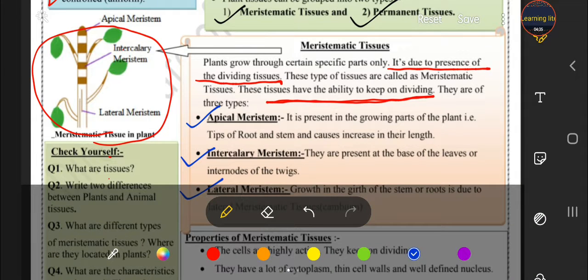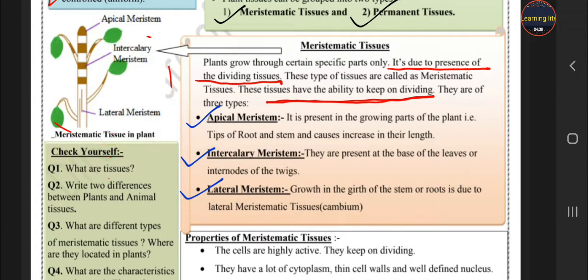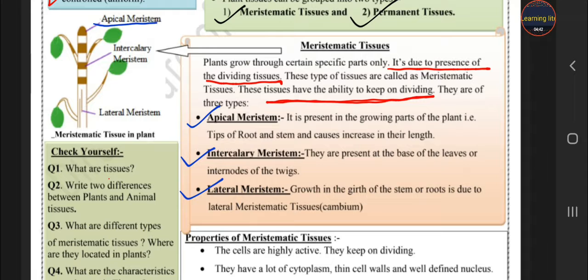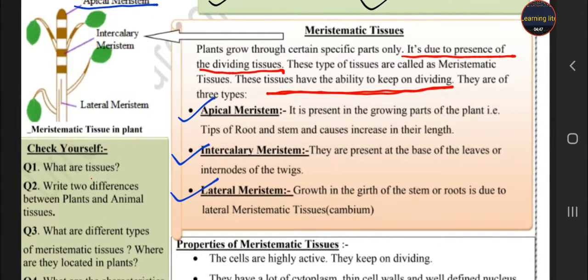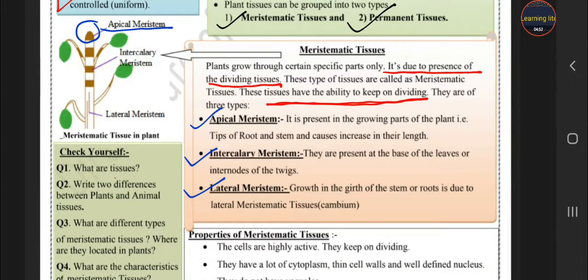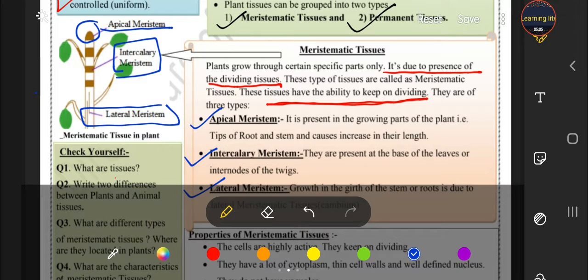So students, in the diagram you can see the apical meristem. First one is our apical meristem. It is present in the growing parts of the plant, and it helps in increasing the length of a plant. So it is found at the growing tips of a plant, and it helps in increasing the length. Second is intercalary, it is present at the base of the leaf, students, so it is called the intercalary meristem. Third one is lateral meristem, students, it helps in increasing the girth of the stem or the roots.